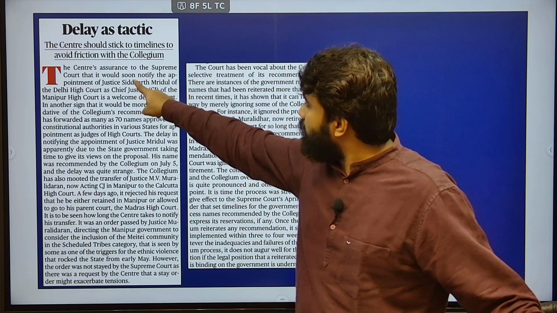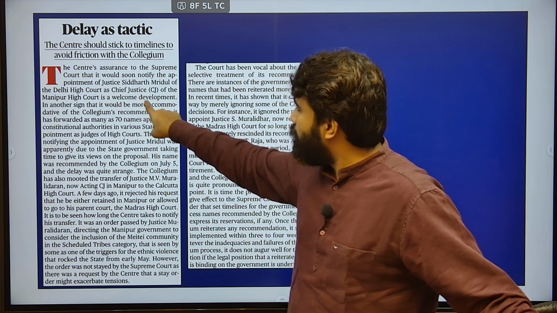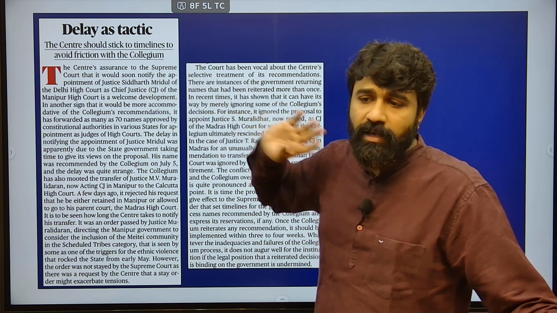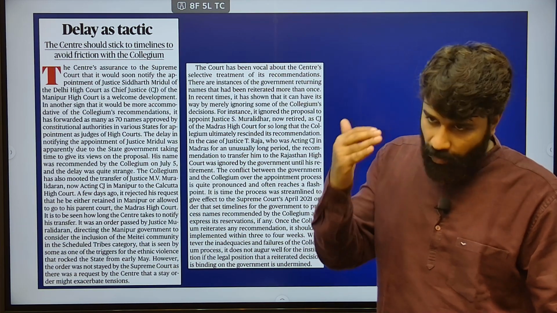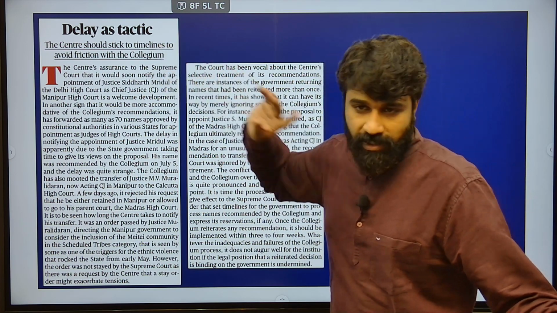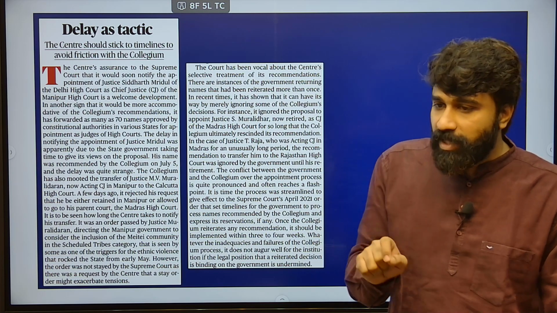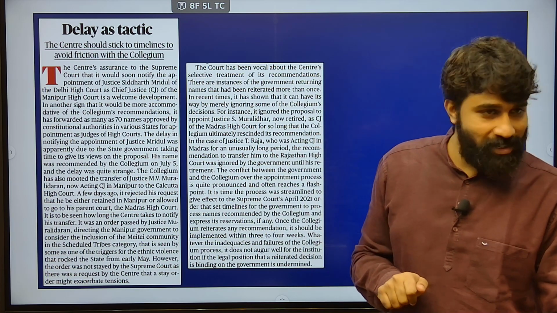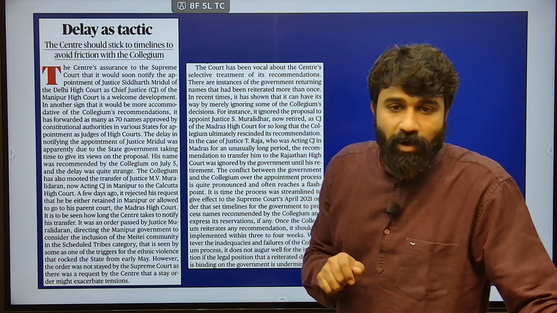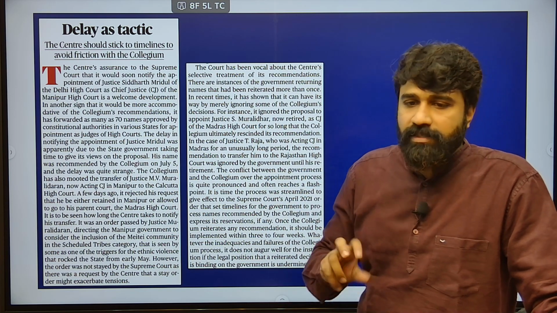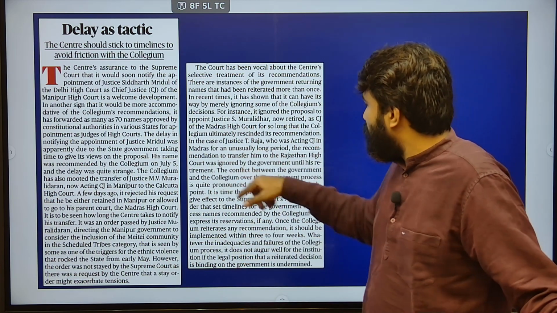The centre has recently assured that it is going to notify the appointment of Justice Siddharth Mridul of the Delhi High Court as a Chief Justice. Siddharth Mridul is going to be Chief Justice of Delhi High Court. This is the actual decision that is notified by the Government of India. It is a selective recommendation. Okay, selective. The central government is selectively picking up the recommendations given by the collegium, not the apex court as such, actually the collegium. This selective picking is a disruption to the checks and balances, right. So this is a controversial issue which is going on.